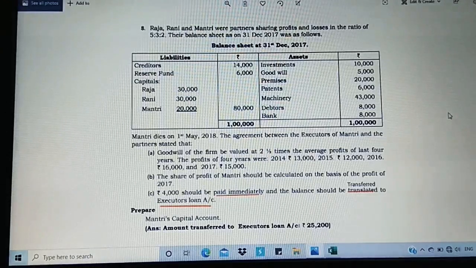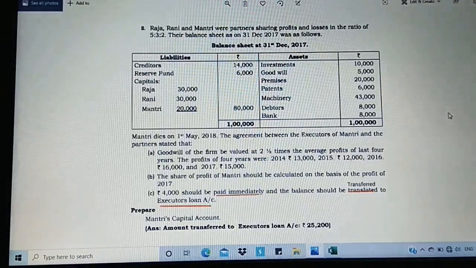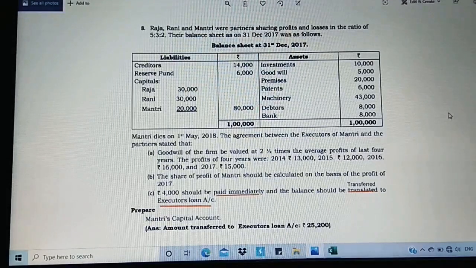Hi students, in this video we are going to go for exercise 8. It's very simple. As I said, I'm going to only pick up the important topics that are required with different adjustments, and here also we have different adjustments compared to the previous video. So let us observe the question now.